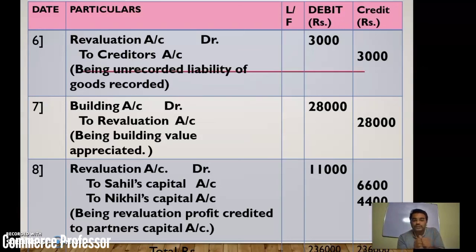So we need to give this profit to whom? To the partners. To which partners? To the old partners. So that's why the entry was made, and the revaluation profit is distributed in the old profit sharing ratio, that is 6,600 and 4,400. And the final narration is being revaluation profit credited to partners' capital accounts.